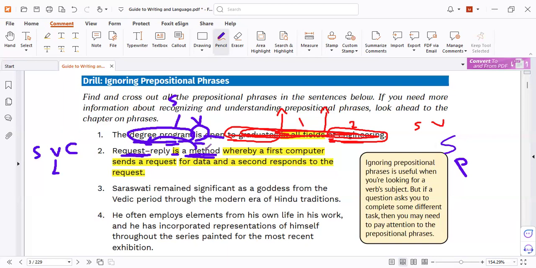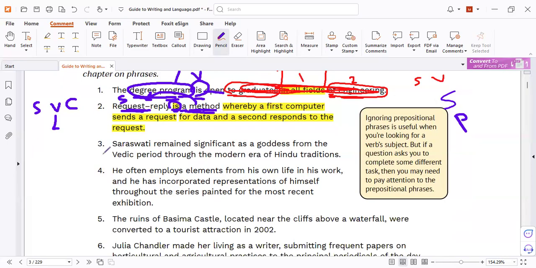Now check if a request reply or a message is singular or plural. It's singular. So your verb must be singular because your subject is already singular. Understood? Yes. That is the point. Now we need to test here. Find the phrases in number 3.